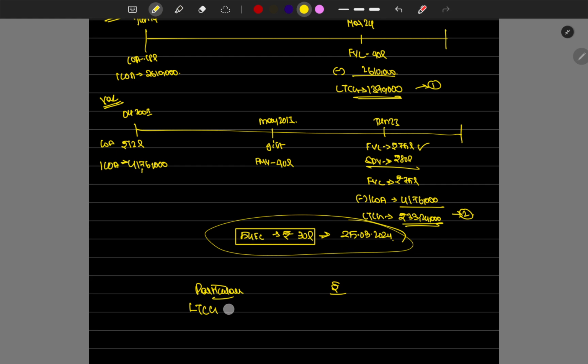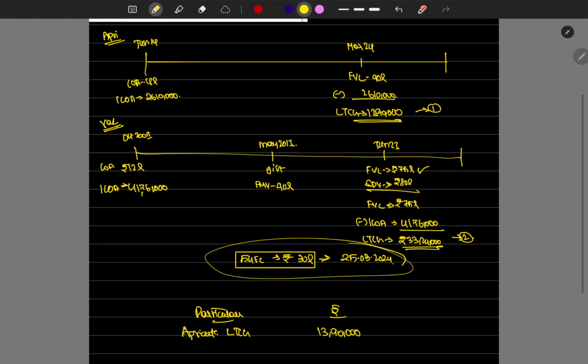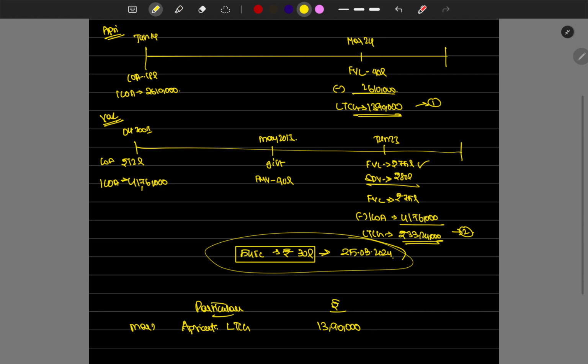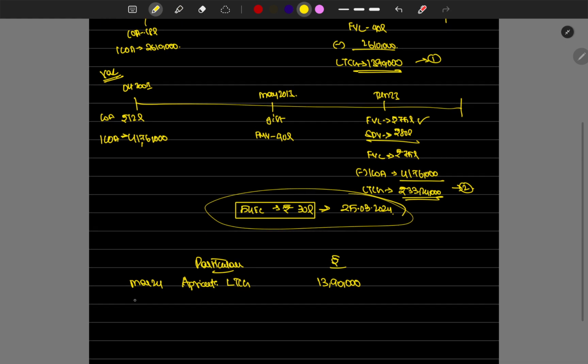LTCG 1, agricultural land, LTCG is 13 lakh 90,000, which is on which date? Date is March 24. And the sale of the vacant land happened in June 23, LTCG rupees 33 lakh 24,000.